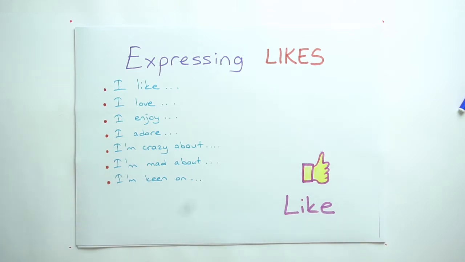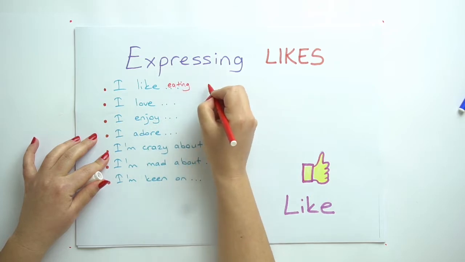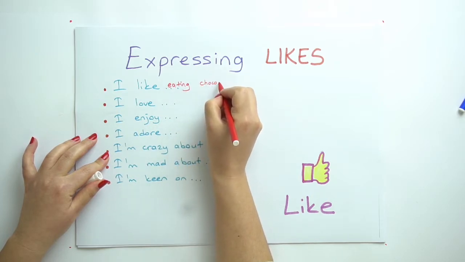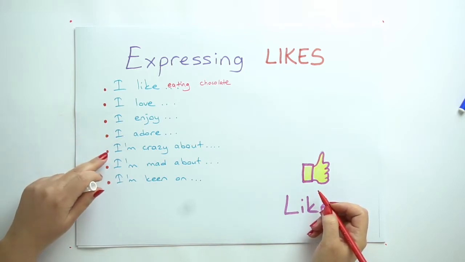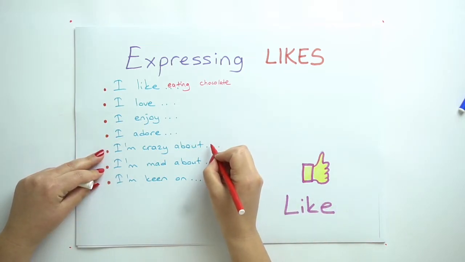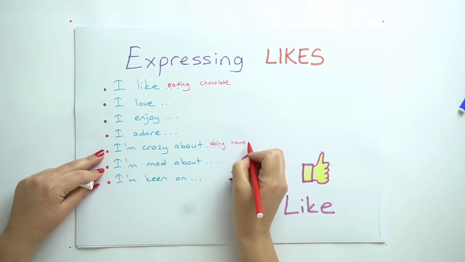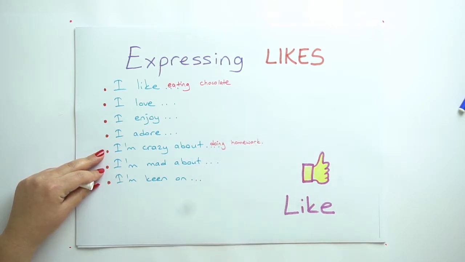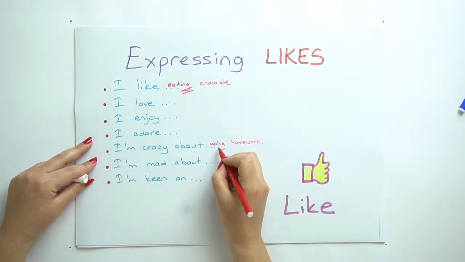Let's give some examples. I like eating chocolate. And I'm crazy about doing homework. So, here we must be careful: verb plus ing.